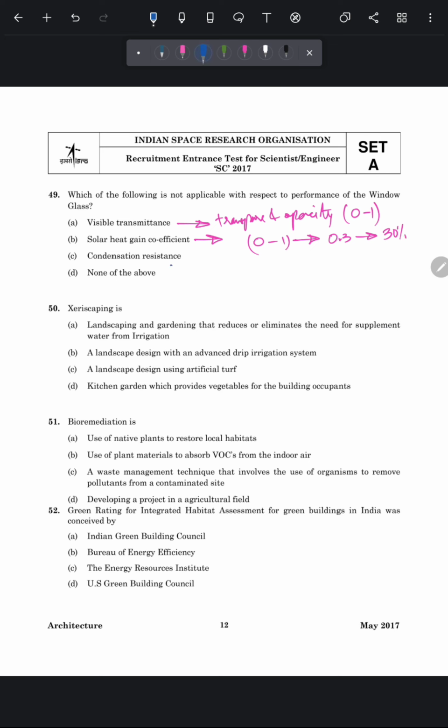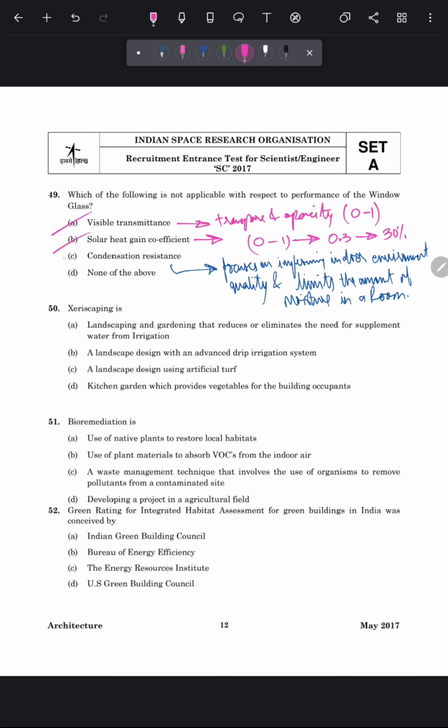Third is condensation resistance, which focuses on improving indoor environment quality and limiting the amount of moisture in a room. All these are important factors on which the performance of a glass window is based. Next question is xeriscaping is.